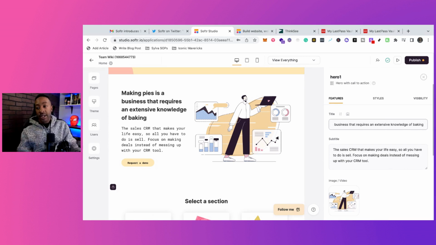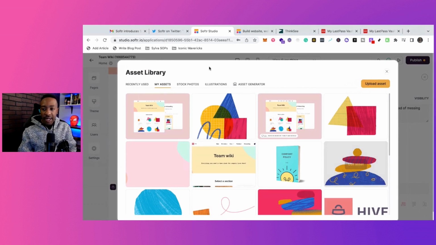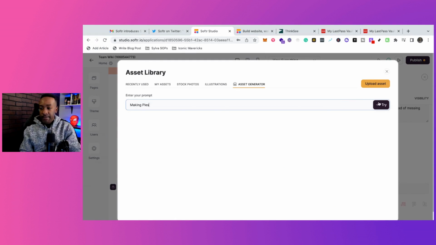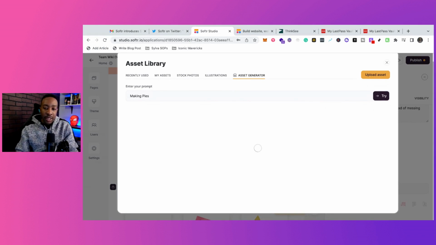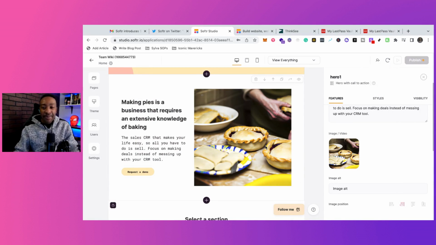Now that's the text. I can also click on the picture, the image, and I can say update image, and I can do the assist generator. So now I can enter a prompt and it will generate an image for me. So I can just say making pies. And remember, AI is not perfect, but we'll see what it comes up with. Sometimes I might need to change the prompt. Maybe I need to, oh, look, yeah, it's making pies. So I can say use assist. And now it's about making pies.